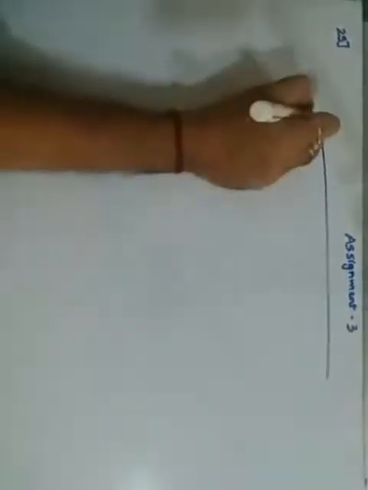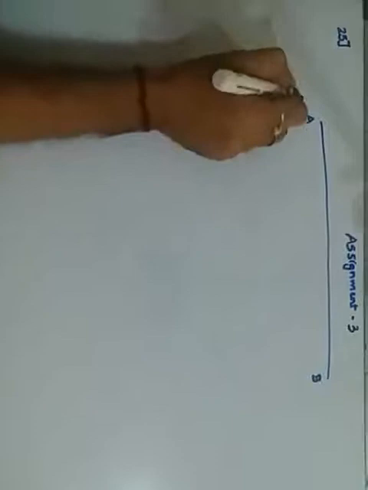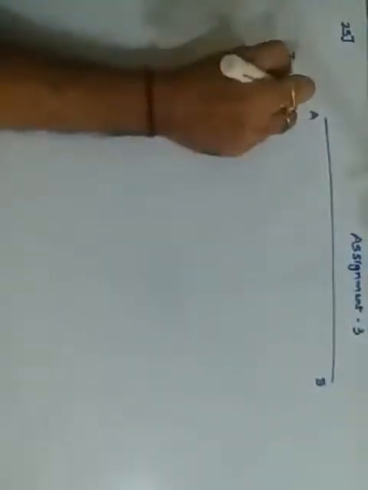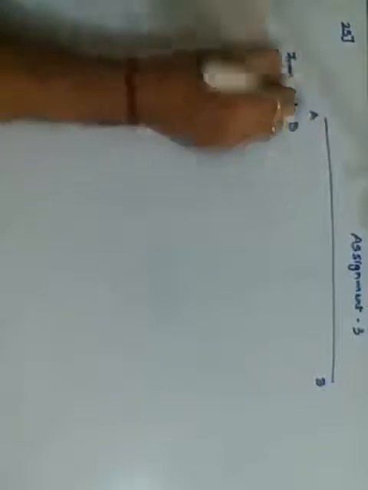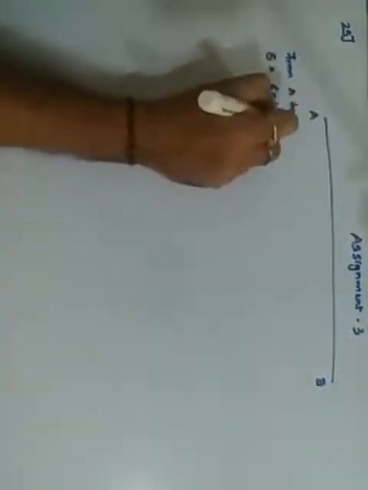Here they have mentioned a body goes from A to B. Okay, it is moving from A to B. क्या हो रहा है इसमें? When it is moving from A to B with a speed of 60 kilometers per hour originally. Okay, while going from A to B, its speed is 60 kilometers per hour.